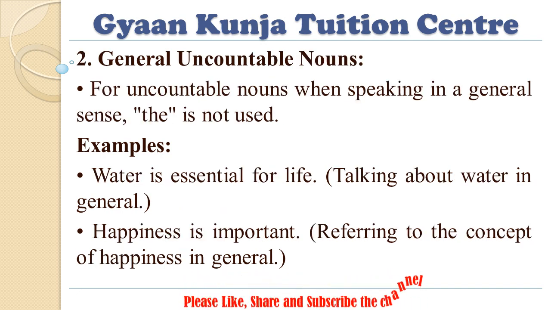2. General uncountable nouns. For uncountable nouns, when speaking in a general sense, "the" is not used. Examples: Water is essential for life, talking about water in general. Happiness is important, referring to the concept of happiness in general.